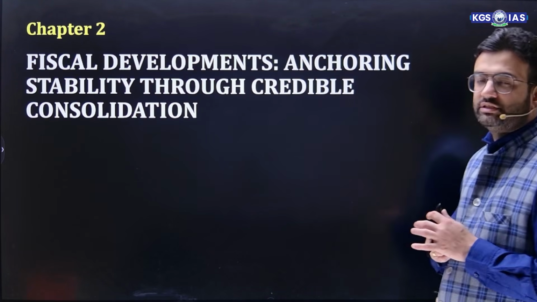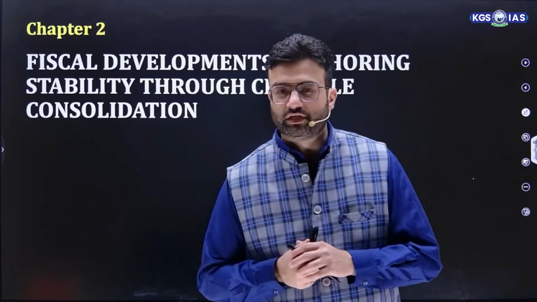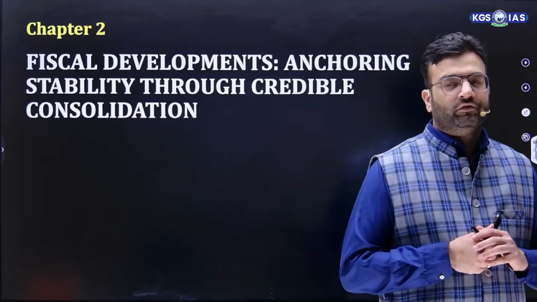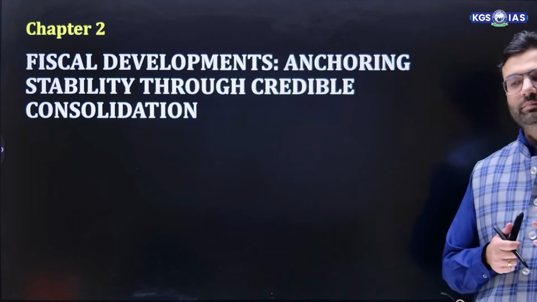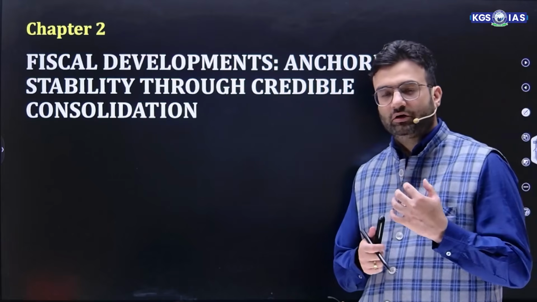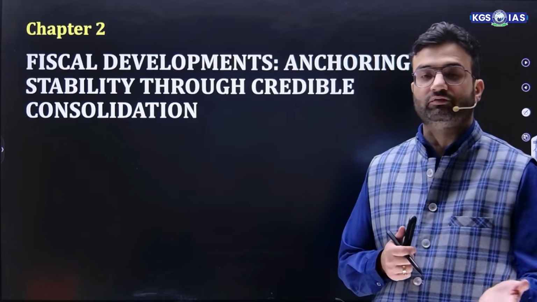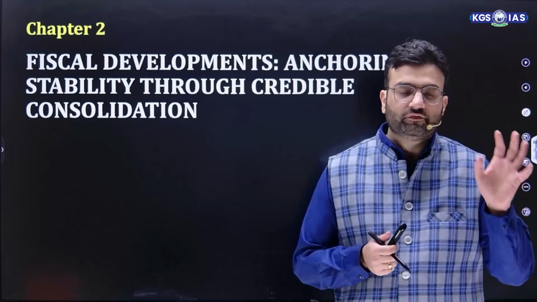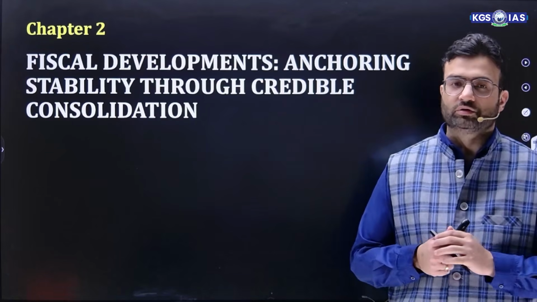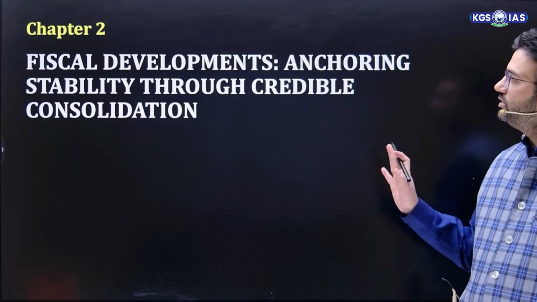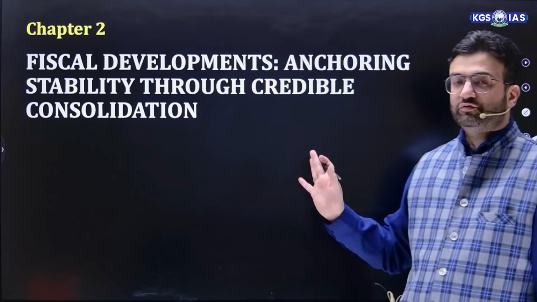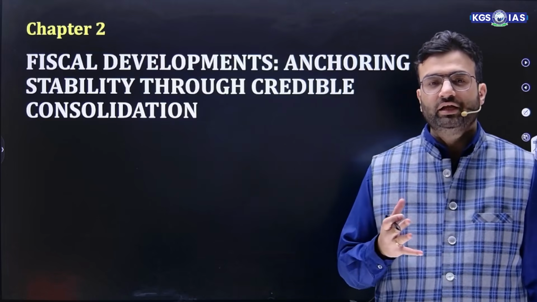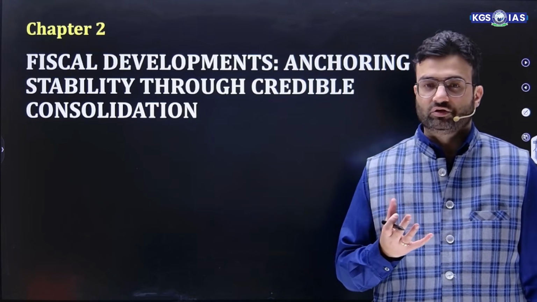Now this chapter talks about the revenue and expenditure components of government, whether it is central government or state government. What are their revenue components, what are their capital components, what are their deficits, and how both center and state are focusing on overall long-term growth. So this chapter talks about the fiscal segments, which focus on stability as well as credible consolidation.